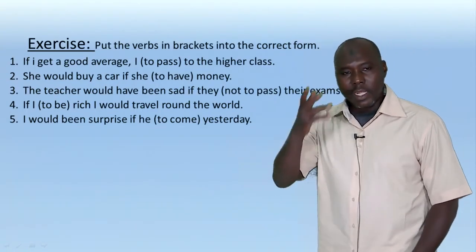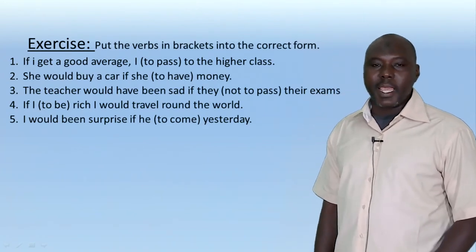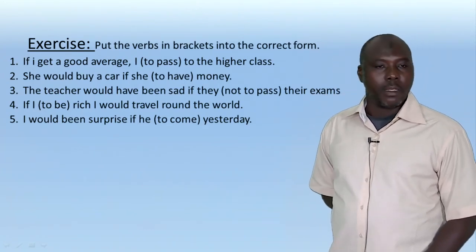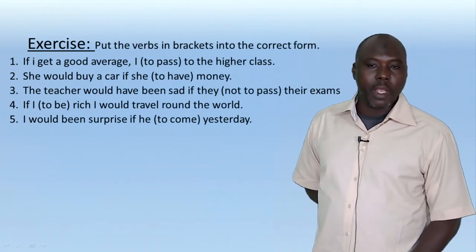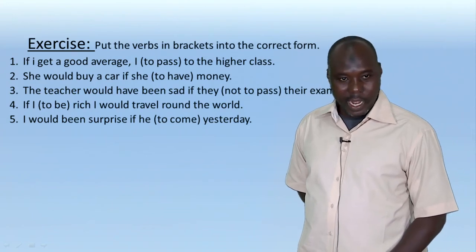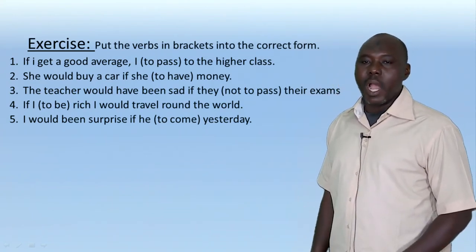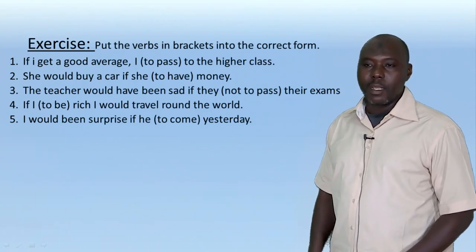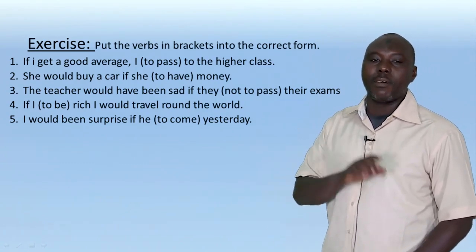Now let's conclude with an exercise for you students. Put the verb in brackets into the correct form. The first sentence: if I get a good average, I to pass to the higher class. Two: she would buy a car if she to have money.